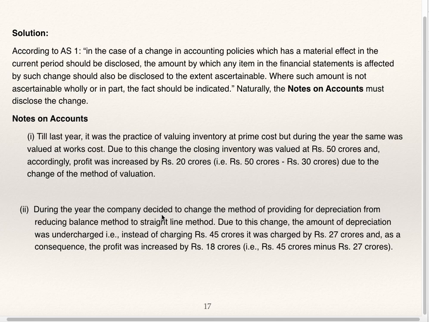During the year, the company decided to change the method of providing for depreciation from reducing balance method to straight line method. Due to this change, the amount of depreciation was undercharged. That is, instead of charging 45 crore, it was charged at 27 crore, and as a consequence, the profit was increased by 18 crores. Because of the first change in accounting policy, profit was increased by 20 crores. Because of the second change in accounting policy, profit increased by 18 crores.